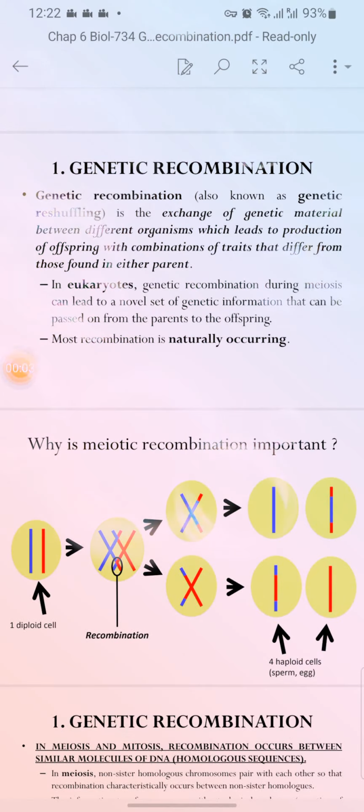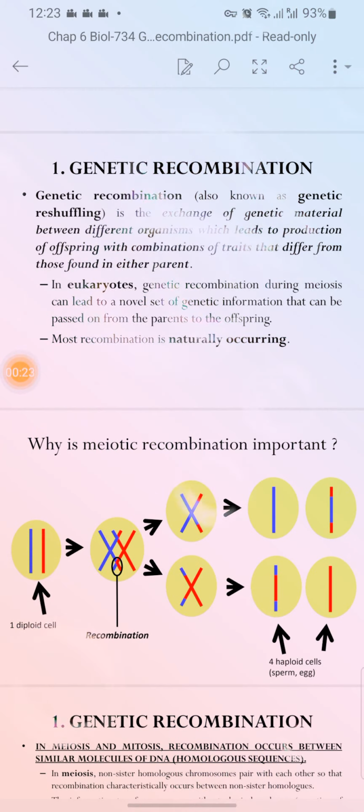Today we are going to start another lecture, that is genetic recombination. Genetic recombination is also known as genetic reshuffling. In genetic recombination, reshuffling and exchange of genetic material happens between the different organisms, which leads to the production of offspring.